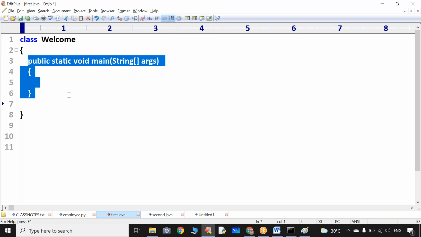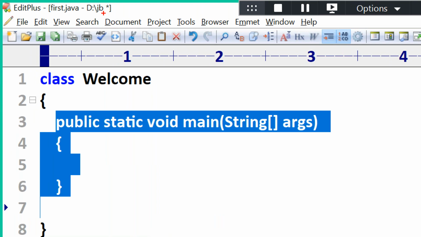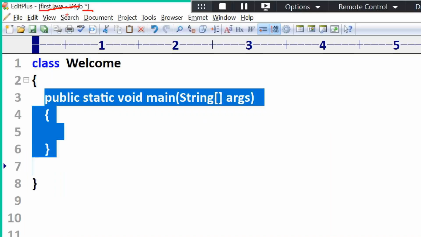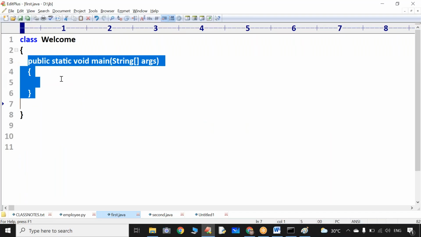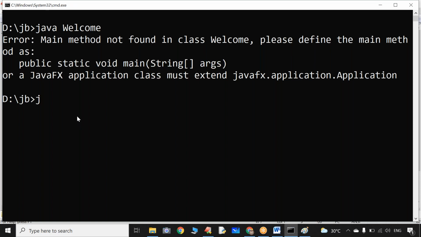Yes, exactly. Whenever you make any change, this star will come. After compilation, if you did some changes to the current program, please save those changes also. Whenever you make some changes, you have to compile the program again.